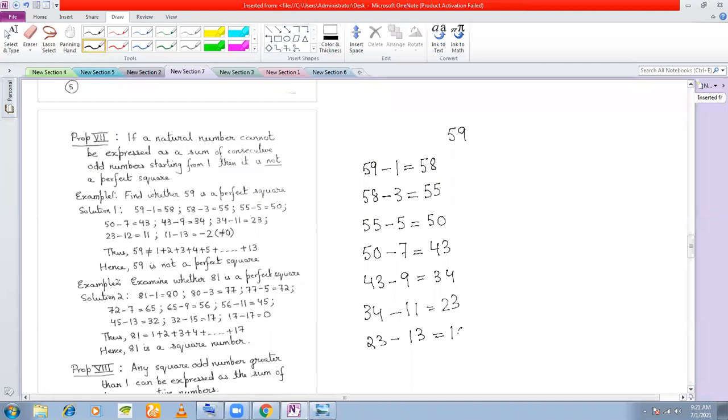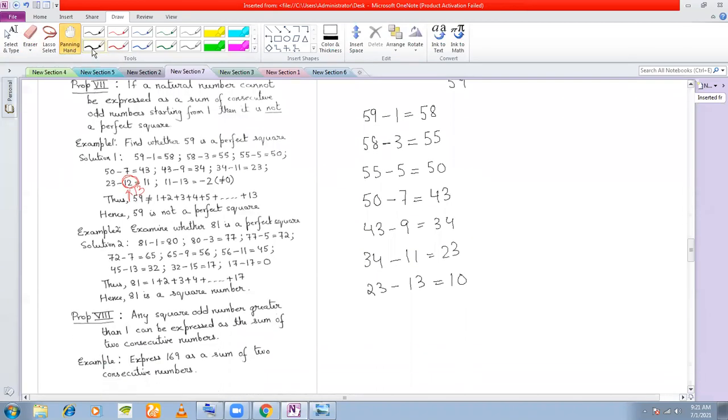There's a small mistake here, it should be 13. So 23 minus 13 is equal to 10. Next, if I start with 10, I'll get a negative number, right? So no point continuing any further.